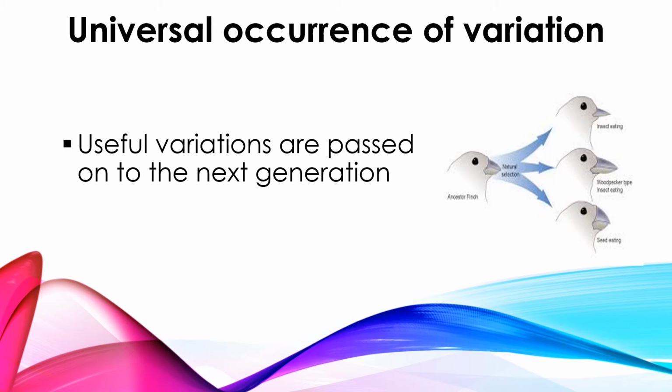The organisms may try to bring in variation to survive in the changing environment, but not every variation is suitable to survive. So the suitable or useful variation alone may pass to the next generation. That is the concept of Darwin, and he said this universal occurrence of variations may happen among these organisms.